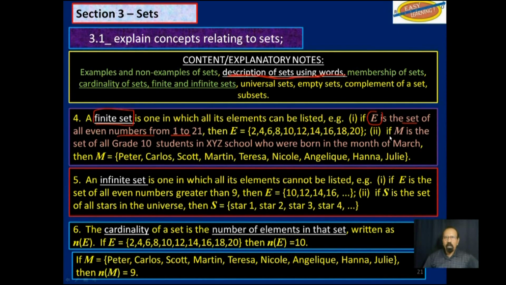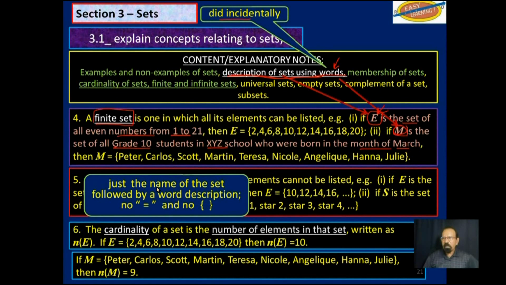Or we could say M is the set of all grade 10 students in XYZ school who were born in the month of March. Again, we describe the set. So we already did this in the last slide when we were talking about E and M here. Just the name of the set followed by a word description. No equal sign and no braces, no brackets. So that's one way of describing a set using words. And we will look at that again in the next objective.